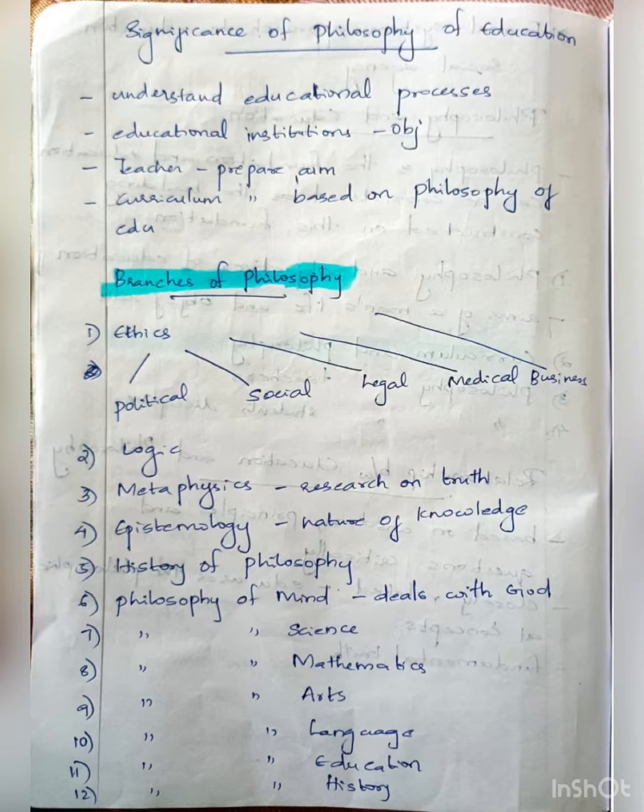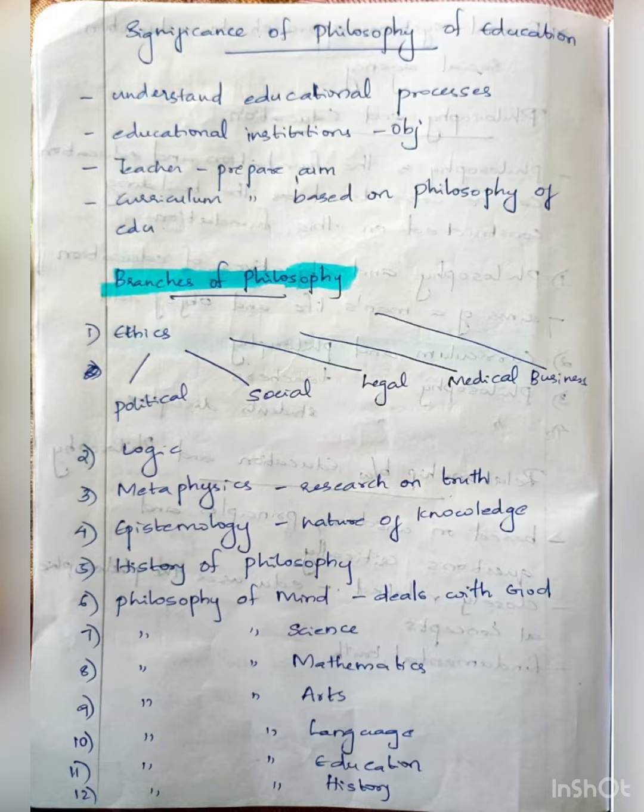Next comes logic. Logic is about cause and effect relationship. Next comes metaphysics, that does research on truth objects. Next comes epistemology. It makes researches on the nature of knowledge. Next comes history of philosophy. It deals with origin and development of philosophy as a subject.